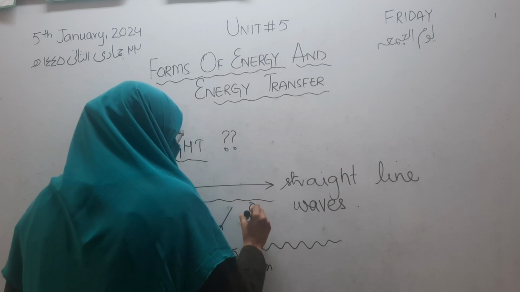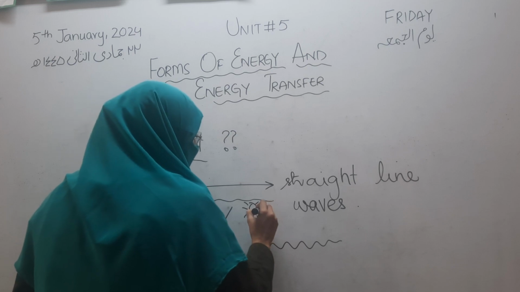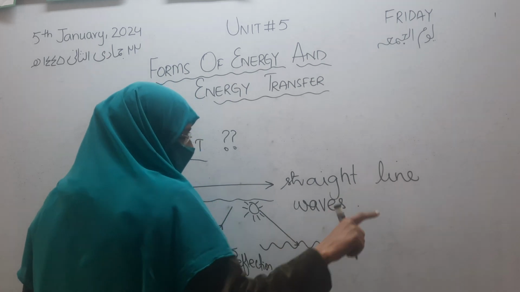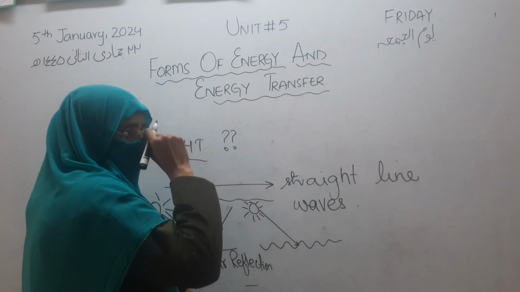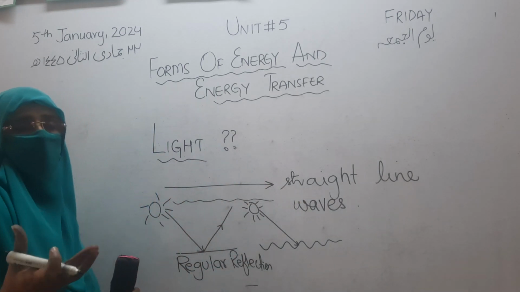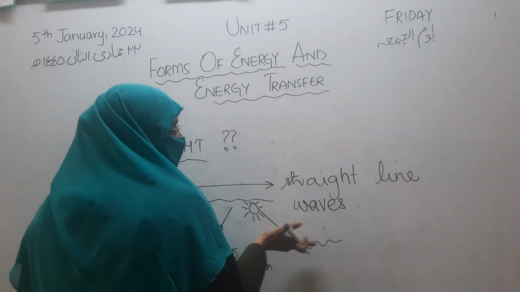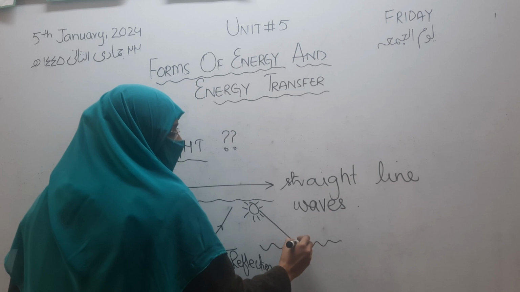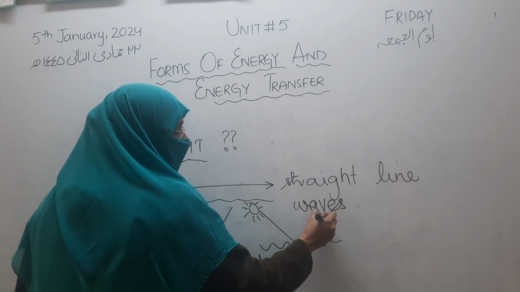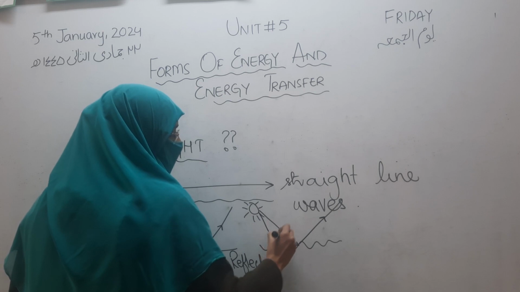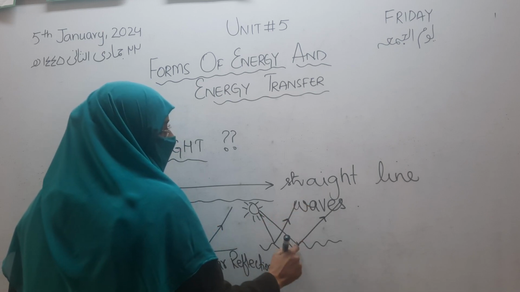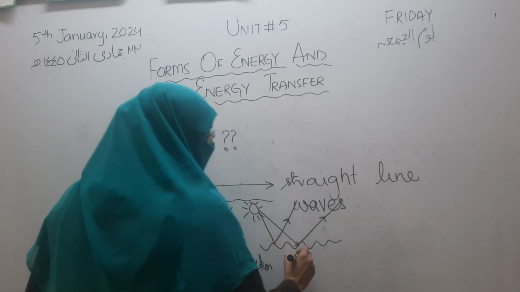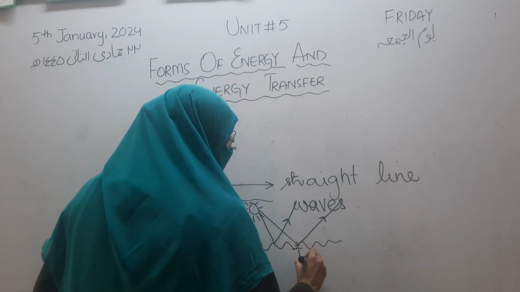And if the light hits a rough surface, it is not smooth, but rough, as we would see under a microscope. Usually a rough surface also looks smooth to us, but it is not. The surface is not properly smooth. It is a rough surface, so it will give a different type of reflection. When it hits the surface, it will bounce in a different manner, which is called irregular or diffuse reflection.